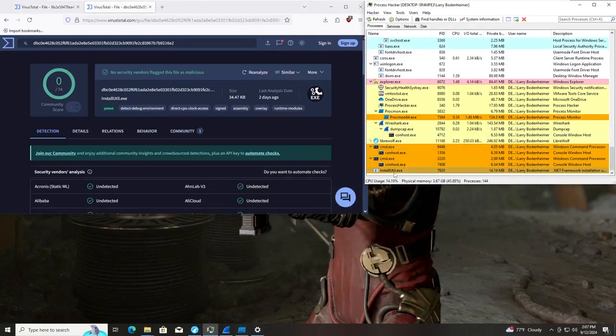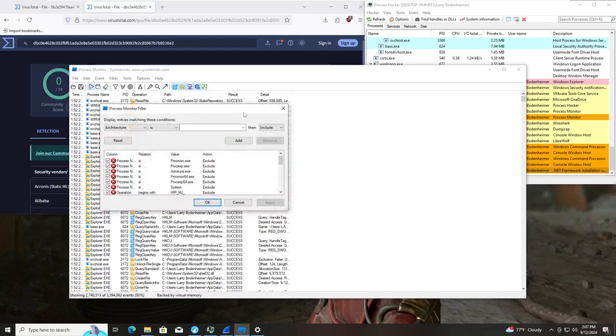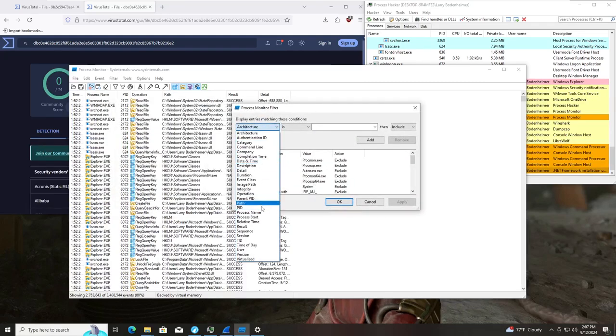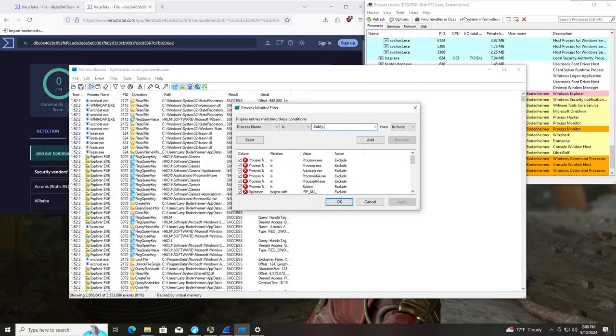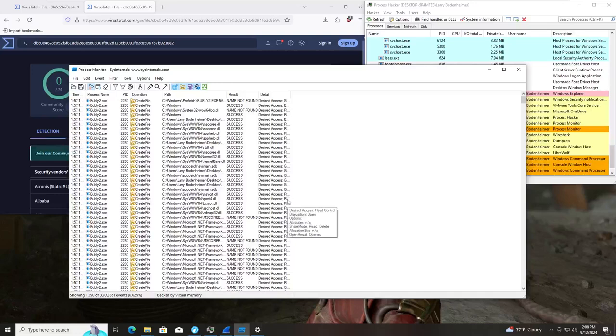And this is still running, including install utility. But that's being run under command prompt? No, it's being run under Explorer. Okay, so let's go over to filter. We're going to go to process name is bubbly2.exe. And then operation is create file. Yes. So we have 1,090 events. Okay. It deleted its prefetch in the WoW64 log.